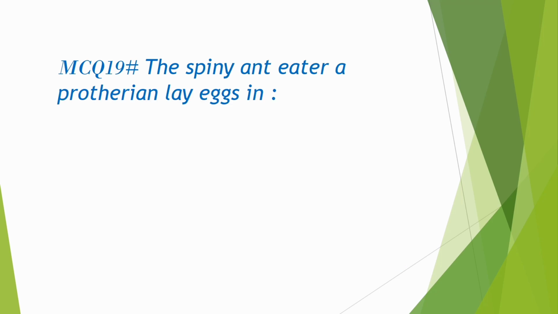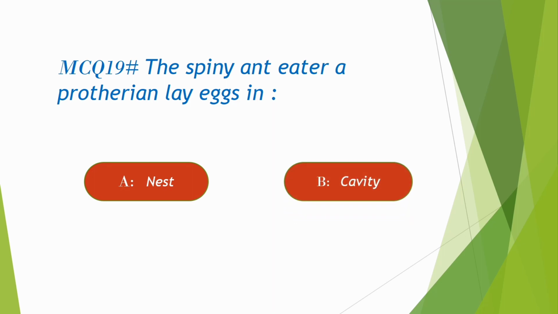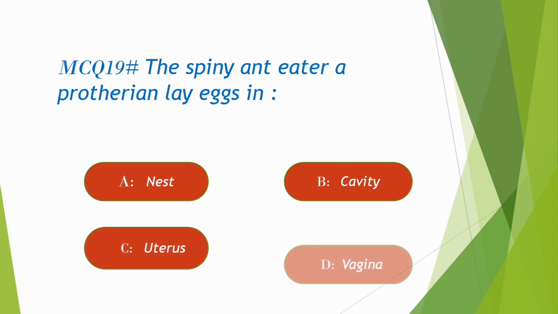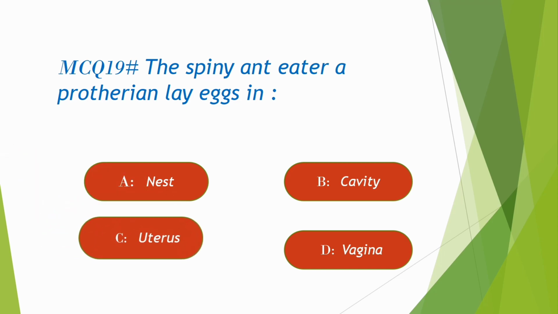MCQ 19. The spiny anteater, a prototherian, lays eggs in option A. Nest, B. Cavity, C. Uterus, D. Vagina. Correct option is C. Uterus.